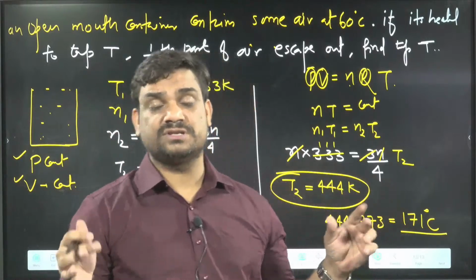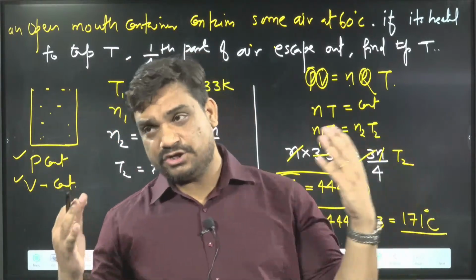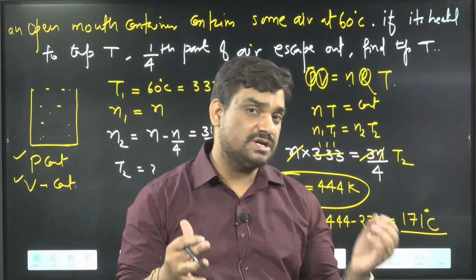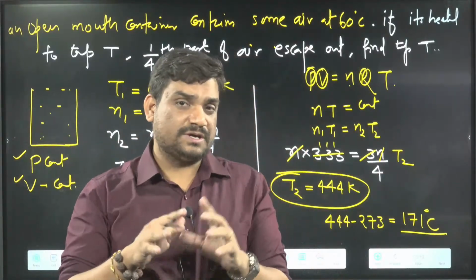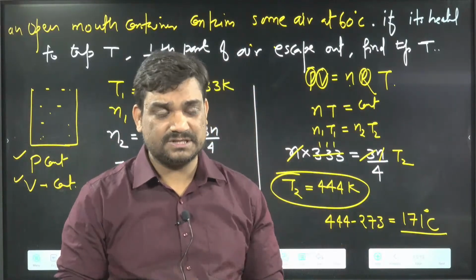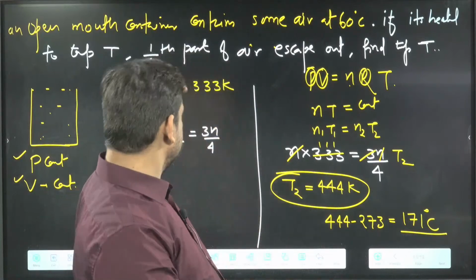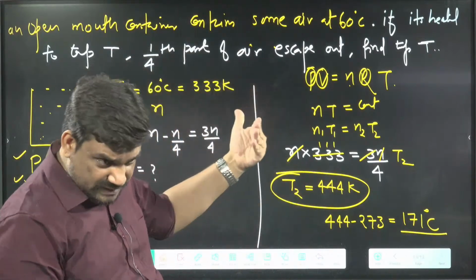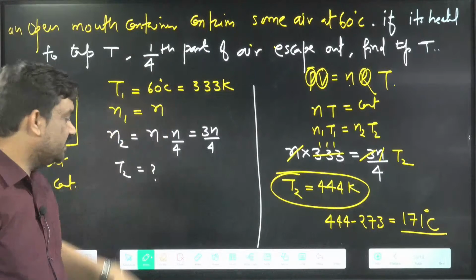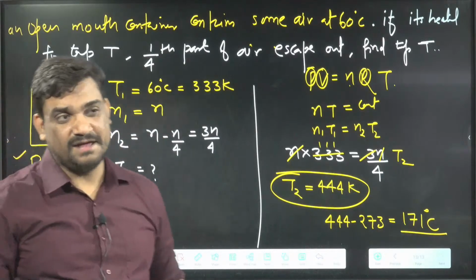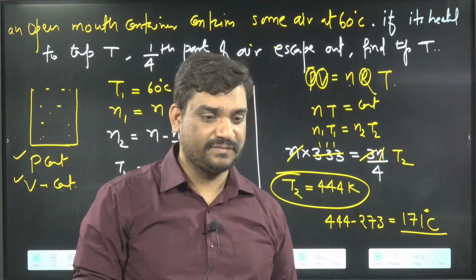Here two things were constant and two things were variable. Pressure and volume were constant. Why was pressure constant? Because the mouth is open, so pressure is constant, the container is the same, so volume is constant. Moles are changing, and 1/4 part is out, so 3/4 is left. So N1 T1 equals N2 T2. Are we ready for the next question now?